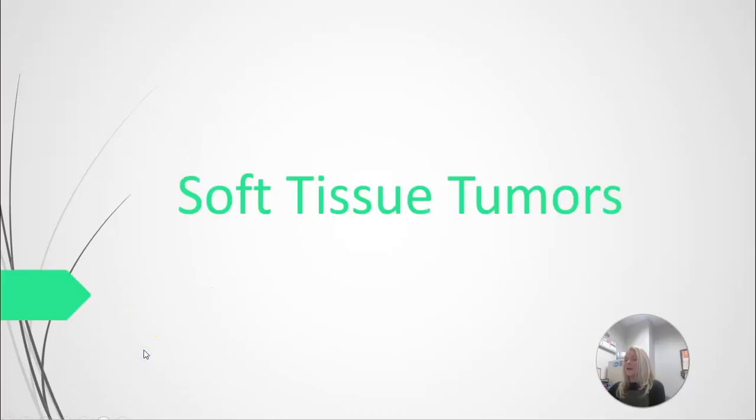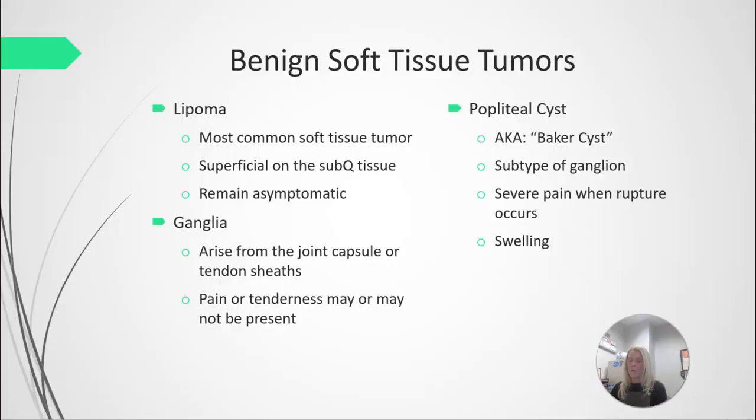All right, moving on to soft tissue tumors. Here are a few benign examples of soft tissue tumors. One of the most common is called a lipoma. It is the most common soft tissue tumor. It is relatively superficial. It's located in the subcutaneous tissue just underneath the skin, and they are typically asymptomatic, kind of like a fatty tumor kind of thing, where you'll see a lump, a bump, soft tissue on the skin.